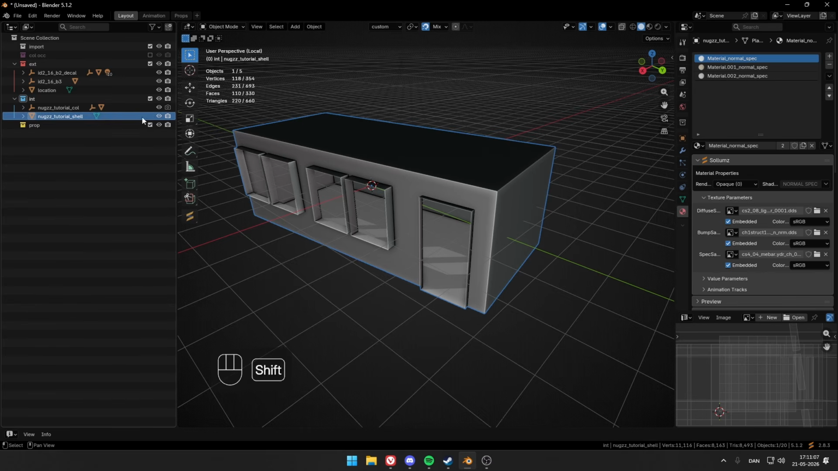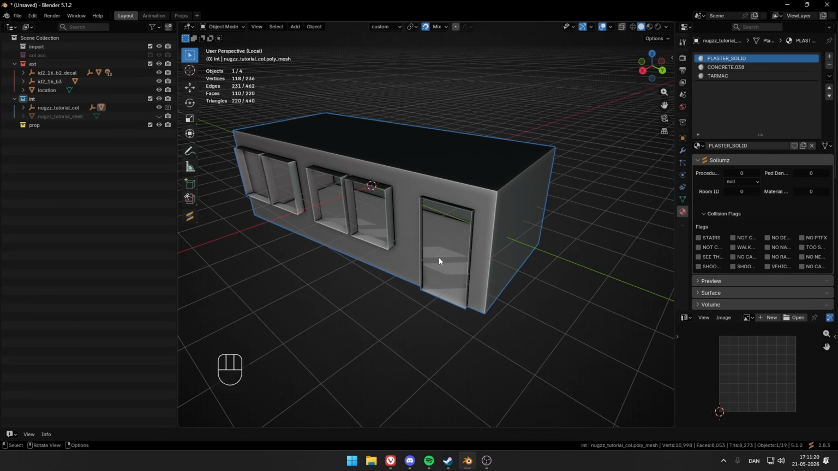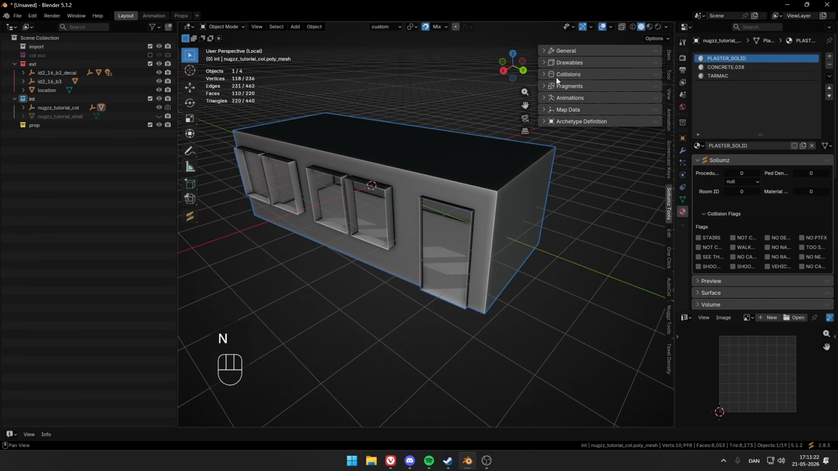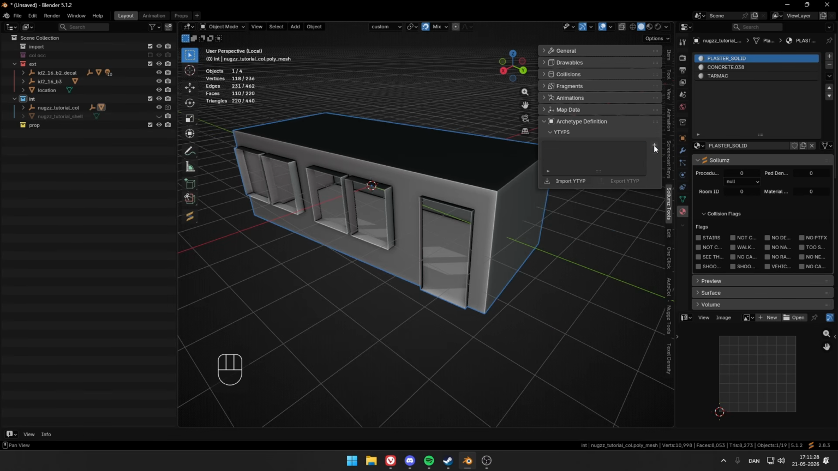Now, go ahead, hide the shell, unhide the collision again, because now we are going to make the white type, the thing that makes it go in game. So I'm going to select it, click N, and head down to archetype definition. I'm just going to leave the ones I have. Go ahead, click plus, and name it something. I'm going to name it Nox tutorial. So your tutorial white type.